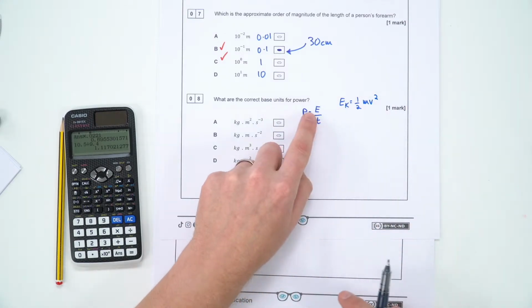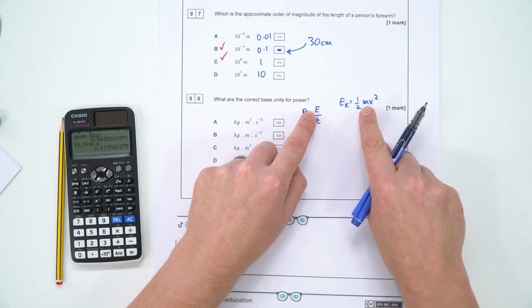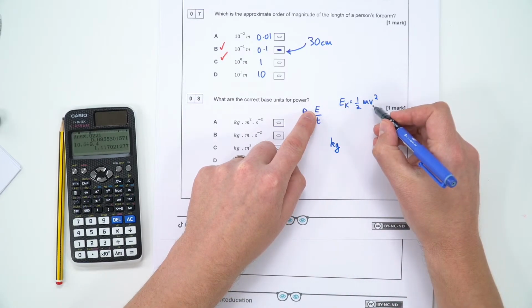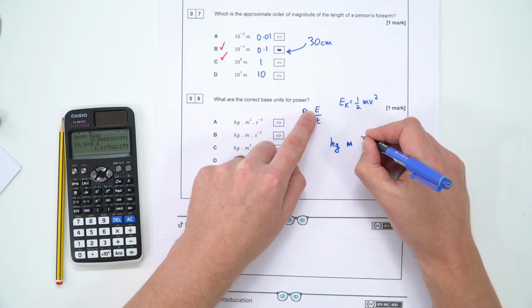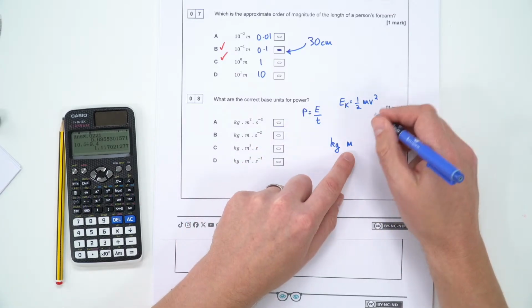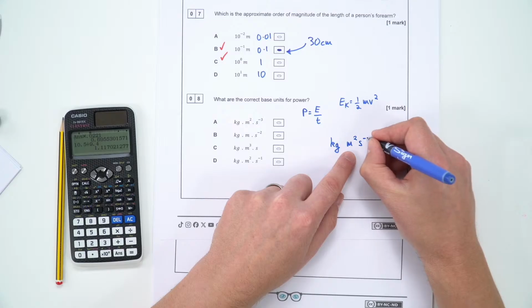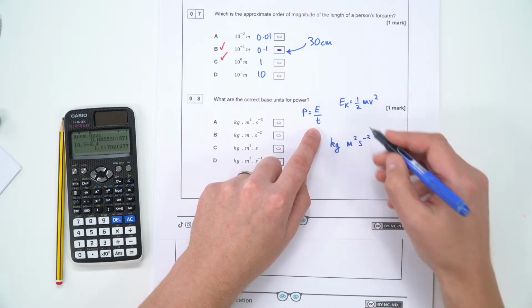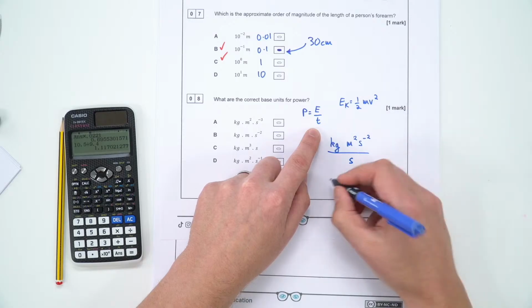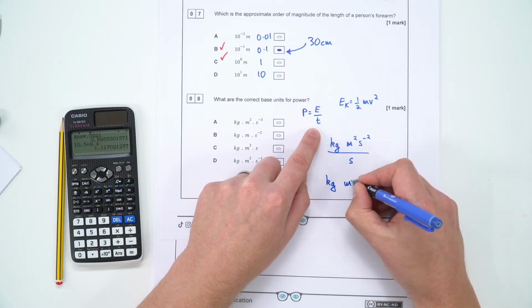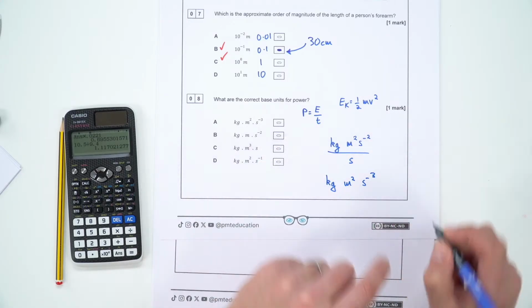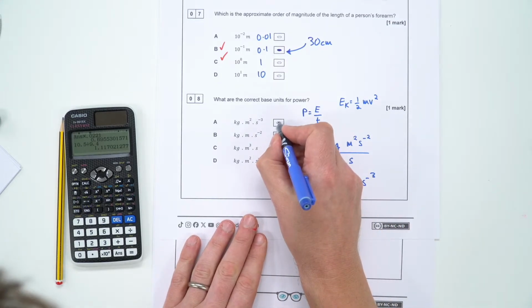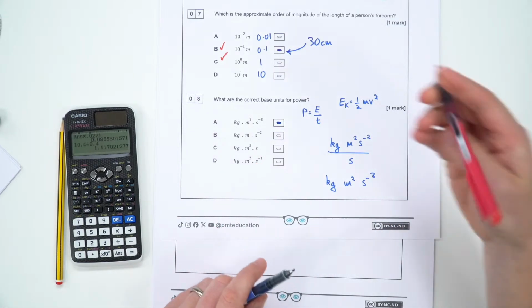So the base units for energy are a kilogram, multiplied by meters per second squared, so that's meters squared second to the minus 2. And we're going to divide that by time, so all of this divided by seconds. It'd be kilogram meters squared second to the minus 3. So the answer for this is A. That would be my answer for that.